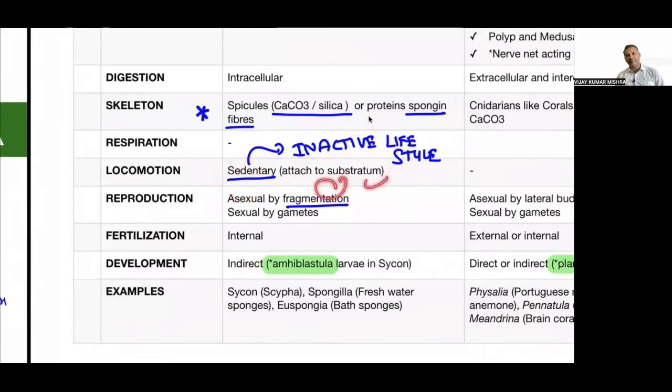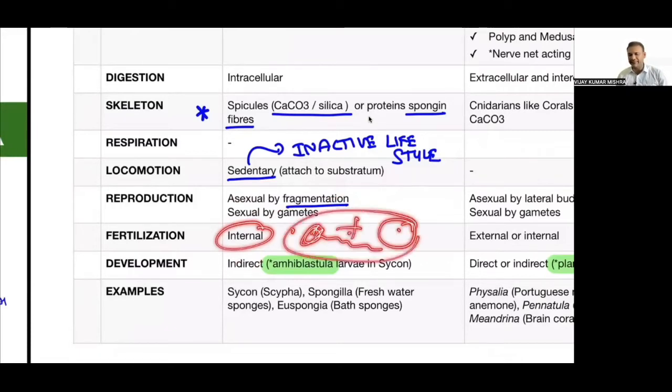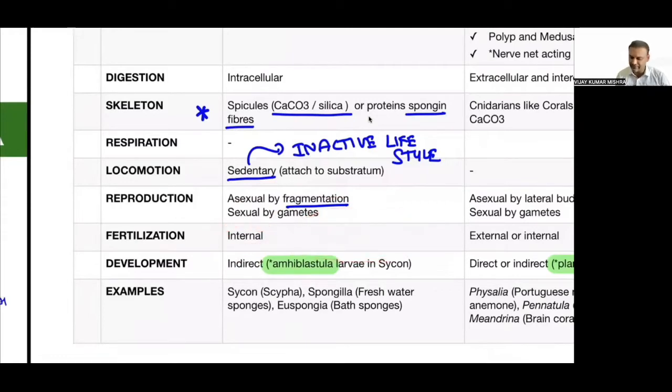Reproduction: asexual occurs by fragmentation and sexual occurs by gamete formation. Fertilization is internal and the development is going to be indirect. Internal means the male gamete and the female egg will be meeting inside the body. Yes, sir. Internal means inside the body. External means they are going to meet in the surrounding environmental condition.